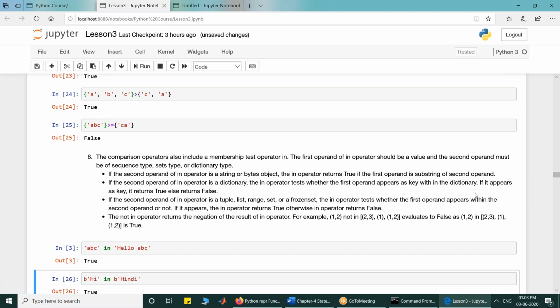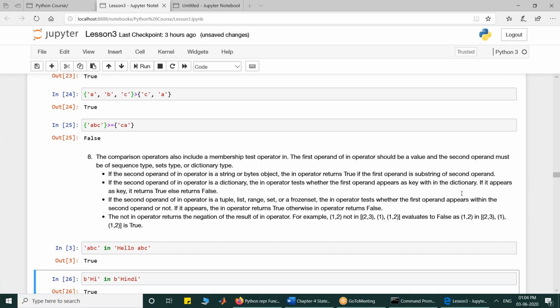Then Aman asks, why is a list not used as a key in the dictionary? Aman, there is an important rule that the key of a dictionary must be of immutable type. Since lists are mutable, we cannot do that. We have already discussed this. I hope I am clear. Mutable types are not allowed.